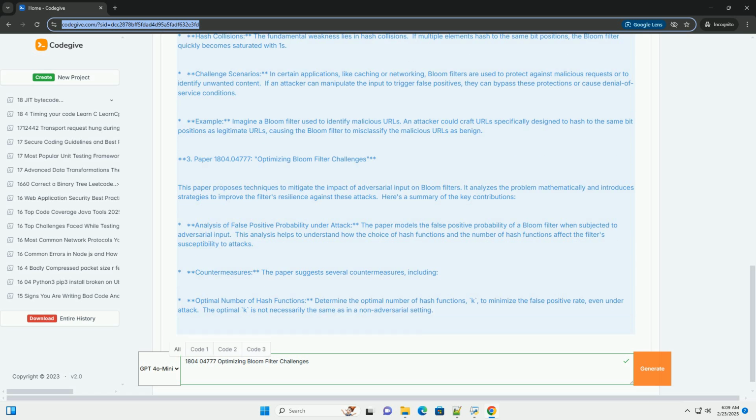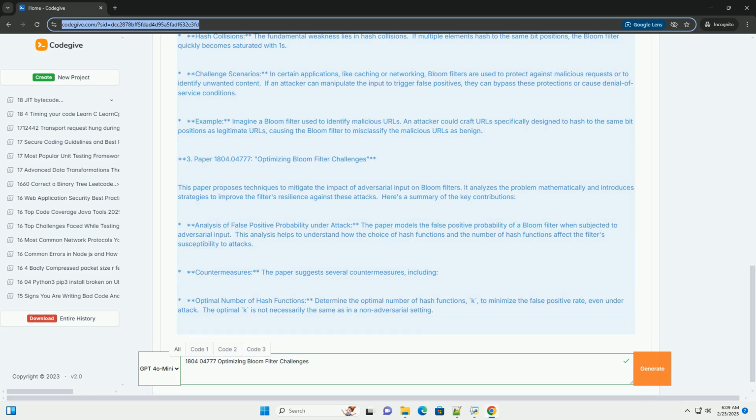Countermeasures. The paper suggests several countermeasures, including optimal number of hash functions: determine the optimal number of hash functions, k, to minimize the false positive rate, even under attack. The optimal k is not necessarily the same as in a non-adversarial setting. Choosing robust hash functions: using cryptographic hash functions like SHA-256 or Blake2 instead of simpler, faster, but less secure, hash functions. While cryptographic hash functions are slower, they provide significantly better resistance to collision attacks.